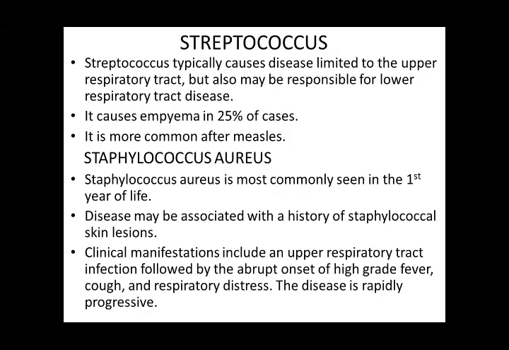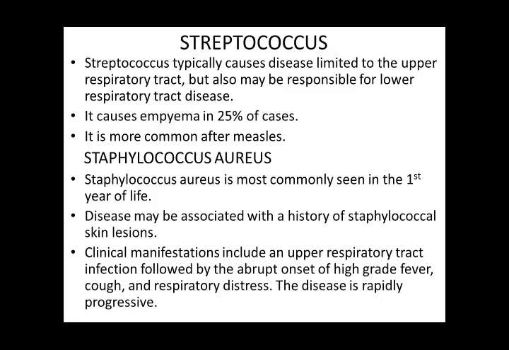Empyema is a collection of pus in the pleural cavity. So they commonly cause empyema in children who get pleural infection in the pleural space leading to collection of pus. And there is also difficulty in breathing and decreased movements on that side, and the child is toxic and sick looking. And streptococcal infection is also common after measles.